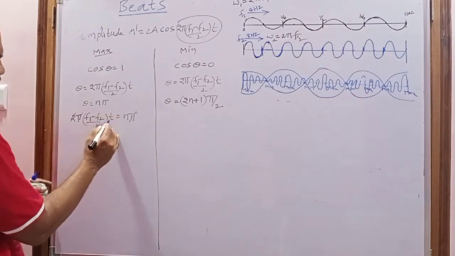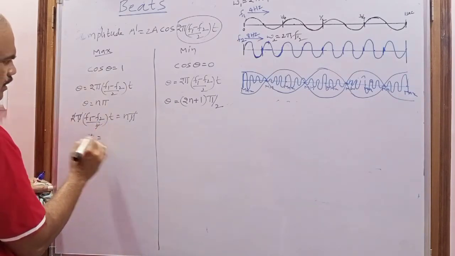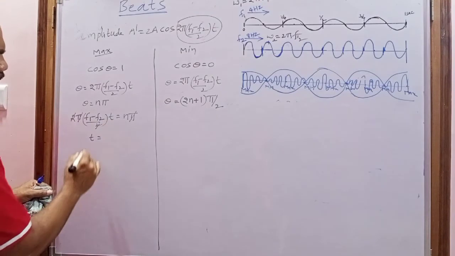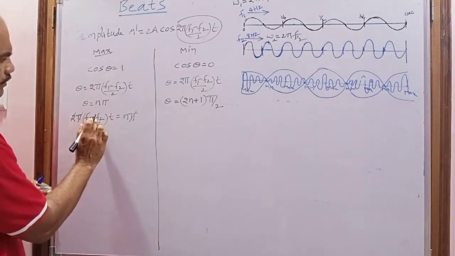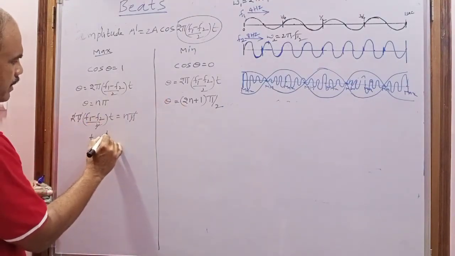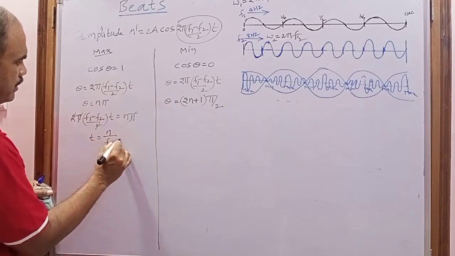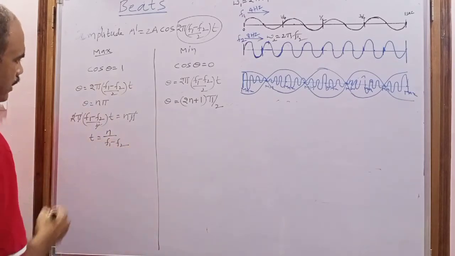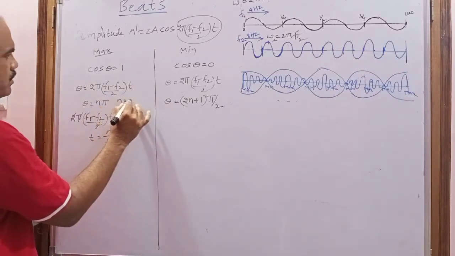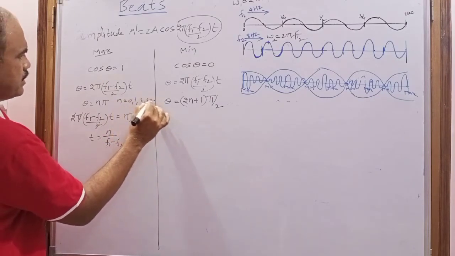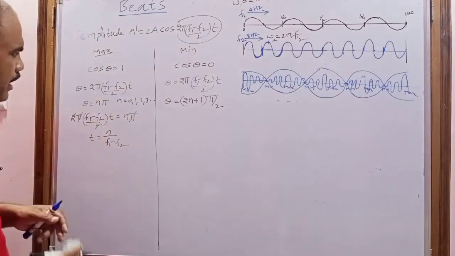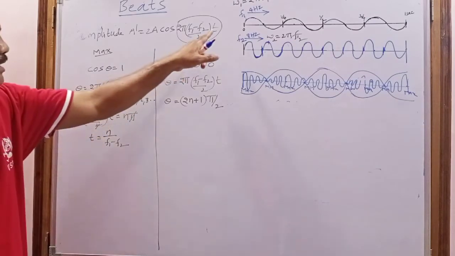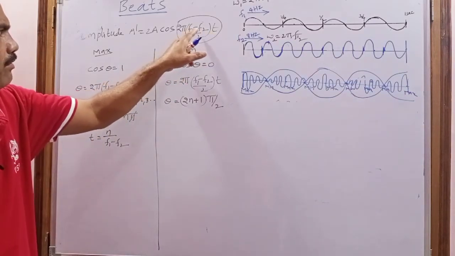So what is the formula for t in terms of f1 minus f2? Bringing f1 minus f2 to the right side, t equal to n by (f1 minus f2). Here n is equal to 0, 1, 2, 3, and so on. I am writing this t value in terms of f1 and f2.